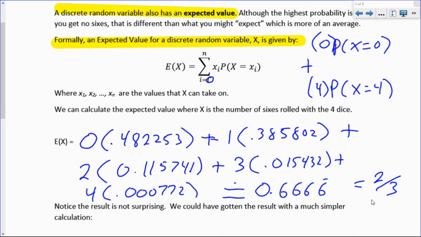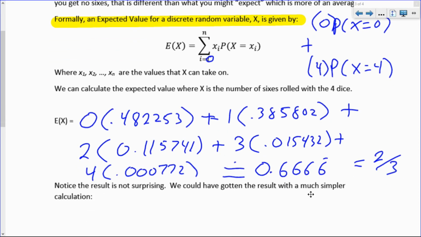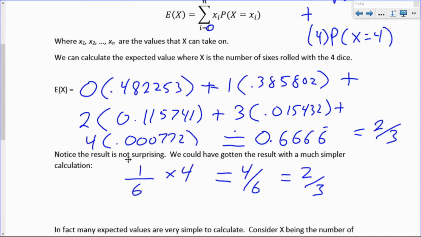Notice that this isn't surprising at all. We could have just said, look, the probability of getting a 6 is 1 out of 6. So in your 4 rolls, 1/6 of those you would expect to be sixes. 1/6 times 4 is 4/6, which is 2/3. So expected values can often be very simple to calculate. This definition is important, and I'll show you an example where you can't just do something simple like this, but that's all you're doing here.